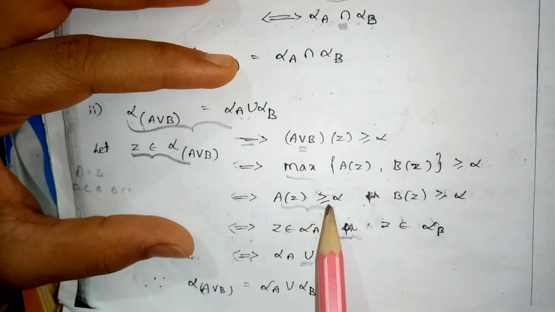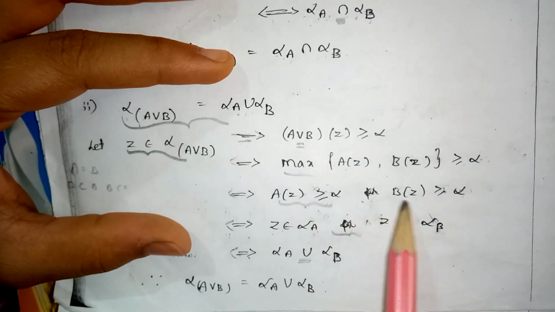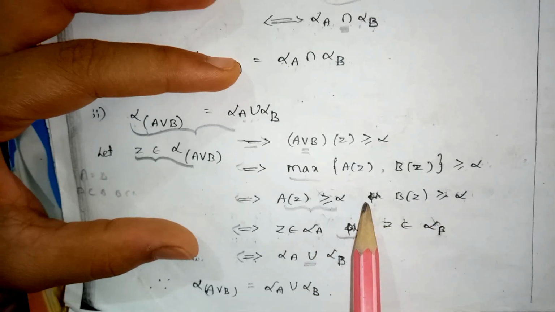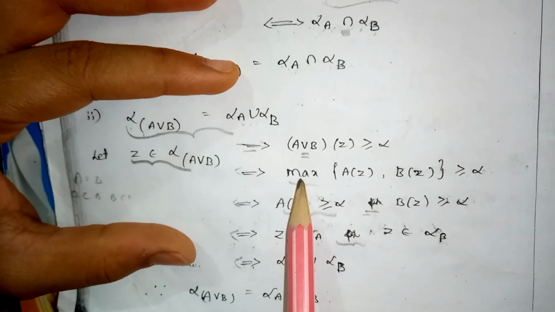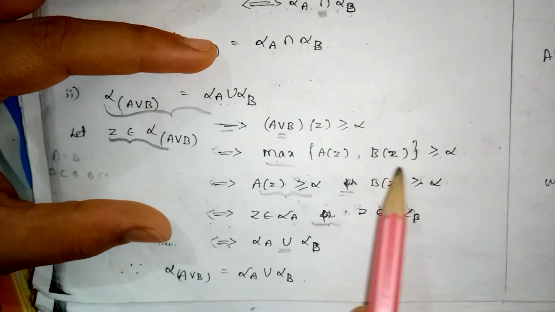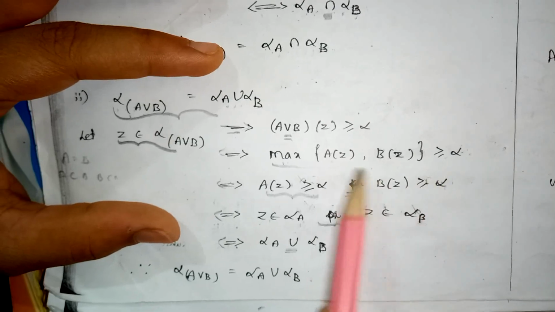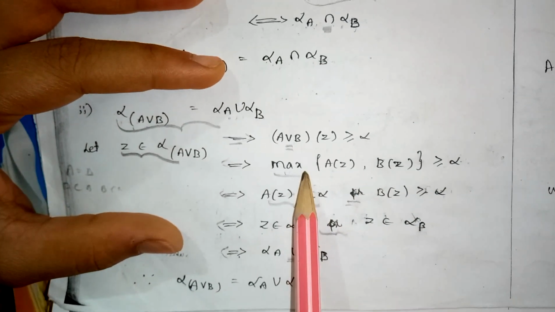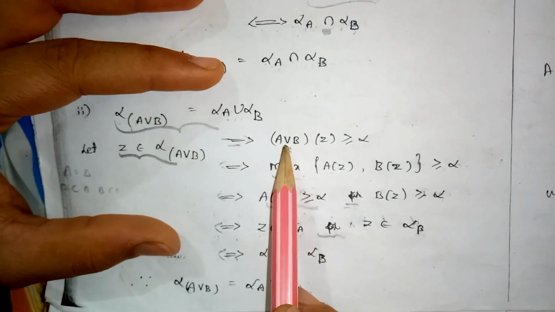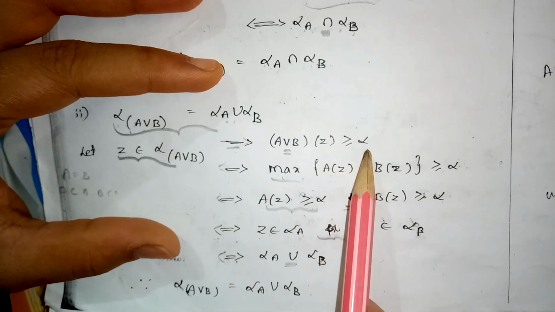Since it is an OR, we take the maximum condition: maximum of A of Z comma B of Z is greater than or equal to alpha. Maximum means, by using the union definition, A union B of Z is greater than or equal to alpha.